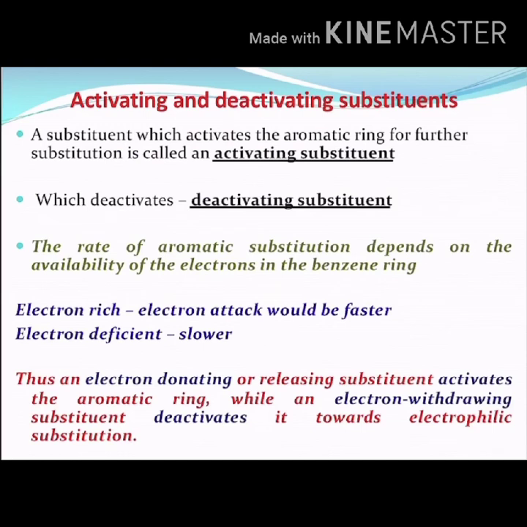The rate of electrophilic aromatic substitution depends on the availability of electrons in the benzene ring. If the ring is electron rich, the electrophilic attack would be faster. If the ring is electron deficient, the attack would be slower. Thus, an electron donating or releasing substituent activates the aromatic ring, while an electron withdrawing substituent deactivates it towards electrophilic substitution.